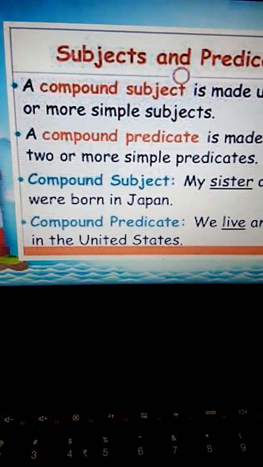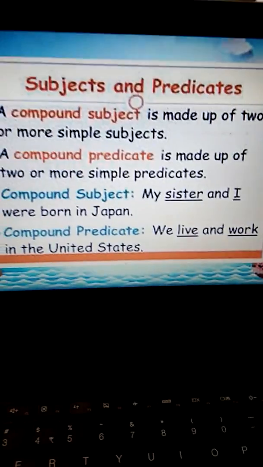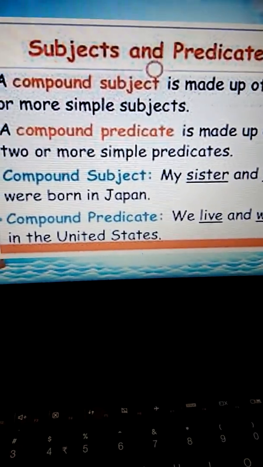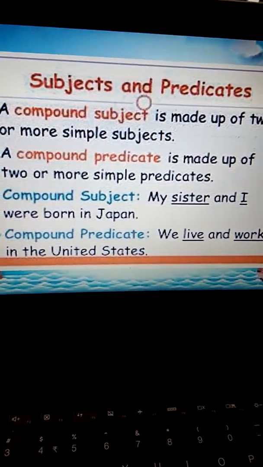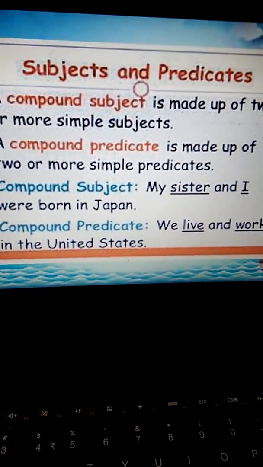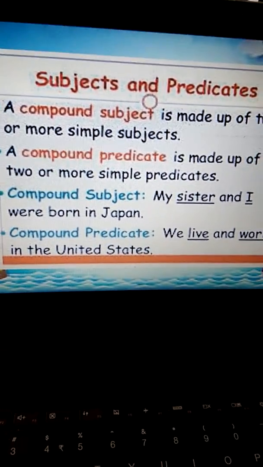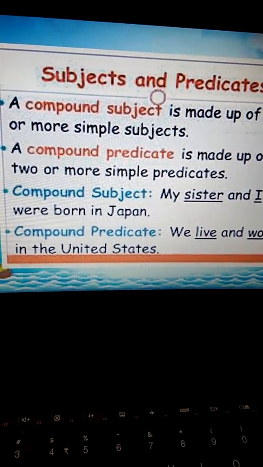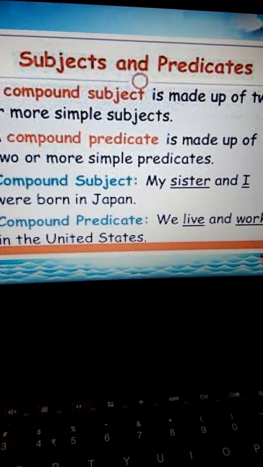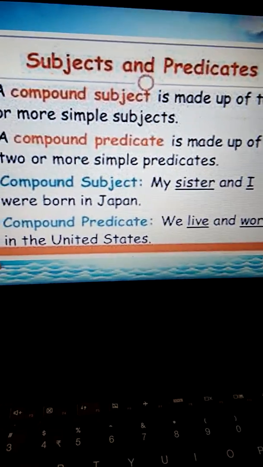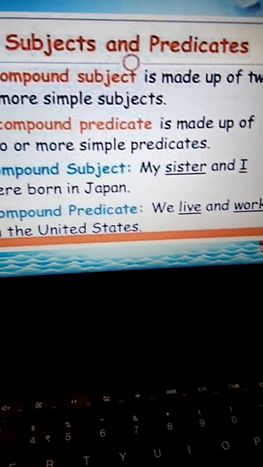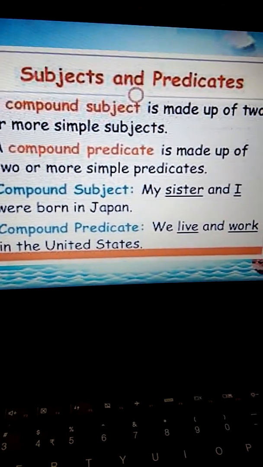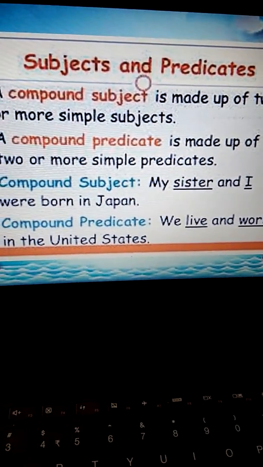Now we come to compound predicate. Like compound subject, compound predicate also consists of 2 or more simple predicates. Till now we have done only simple predicates, like Sarah writes. Who writes? Sarah writes. What is Sarah doing? Sarah is writing. So only one work, one predicate. So a compound predicate consists of 2 or more predicates.